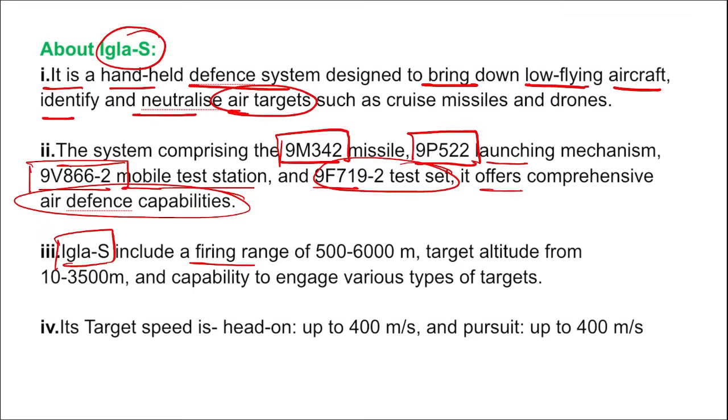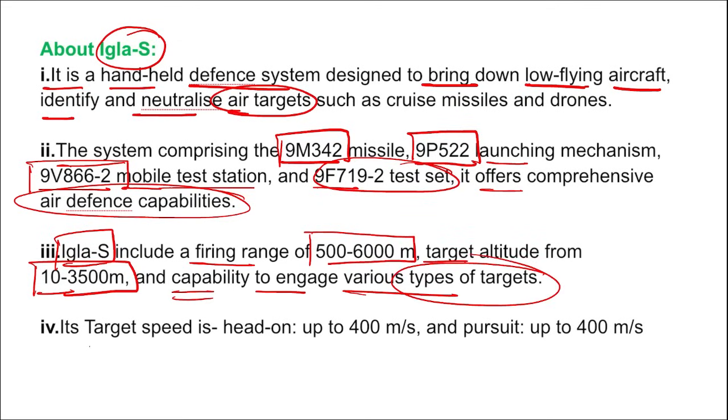IGLA-S has a firing range of 500 to 6000 meters and a target altitude from 10 meters to 3500 meters in the air, correct, height-wise, and it has the capability to engage various types of targets. Here the target speed is head-on up to 400 meters per second and pursuit of up to 400 meters per second.